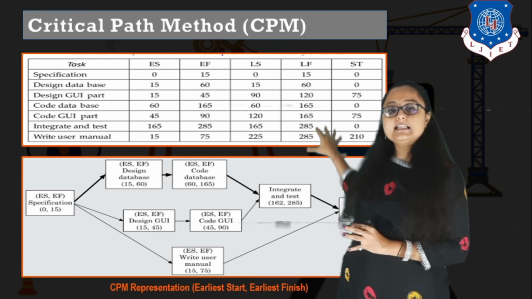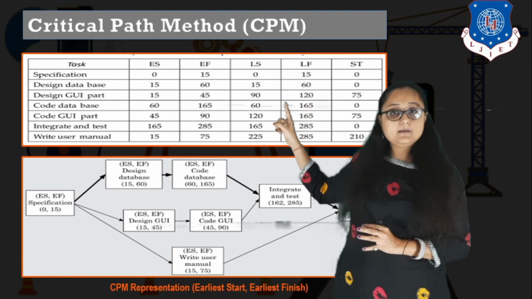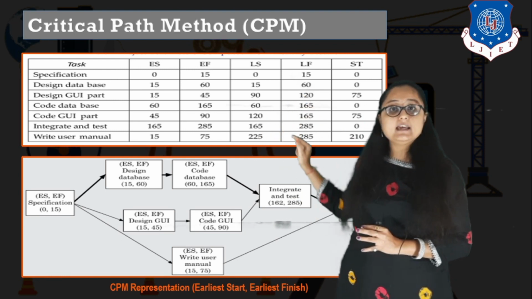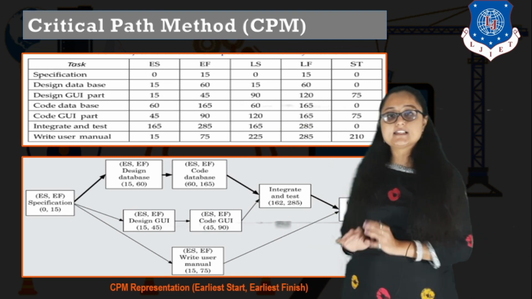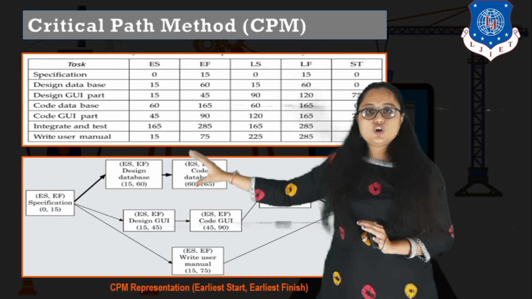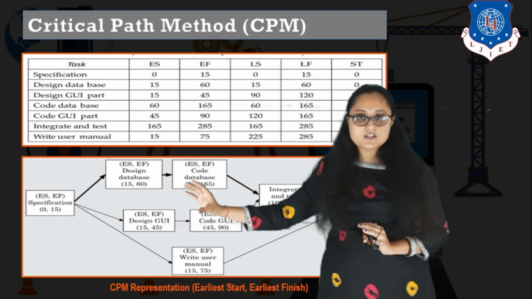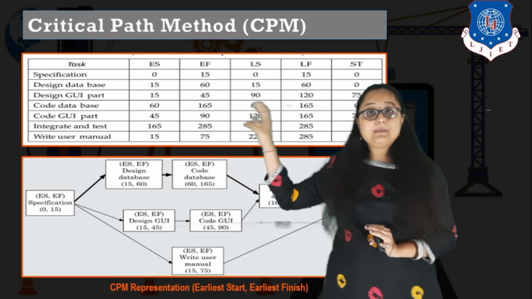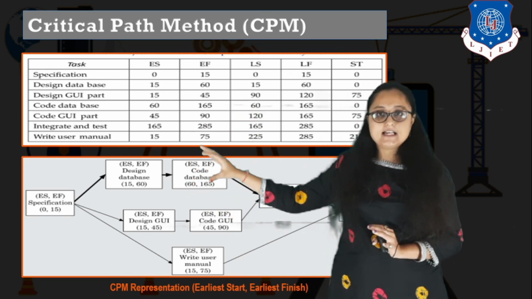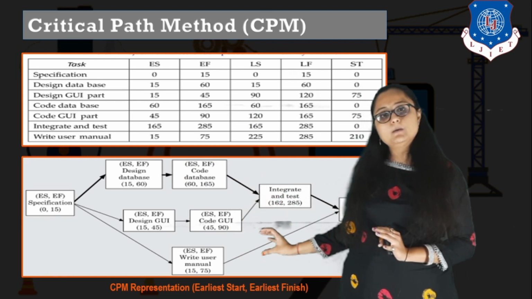So there are 3 tasks which are dependent on specification. Which are they? Design database, design GUI and write manual. These are the 3 tasks that are dependent only on T1. Okay, so you can plot them directly in parallel over here. You can see that once your specification is completed, you can start designing the database, designing the GUI as well as writing the manual in parallel, right?